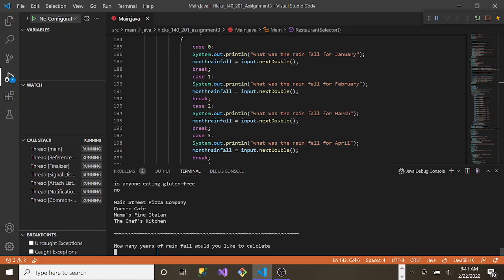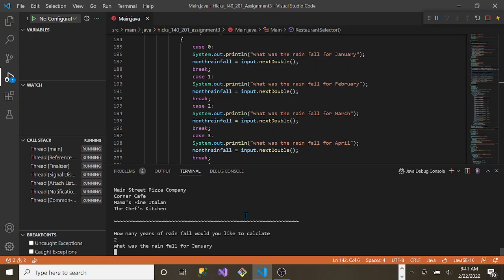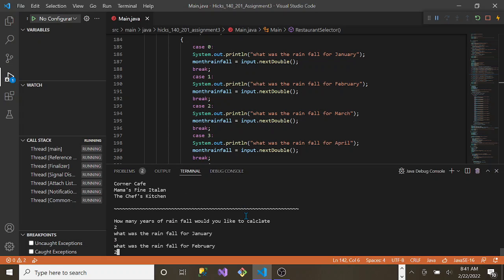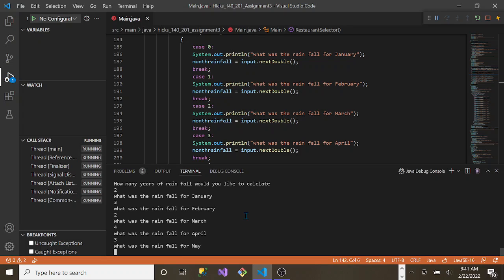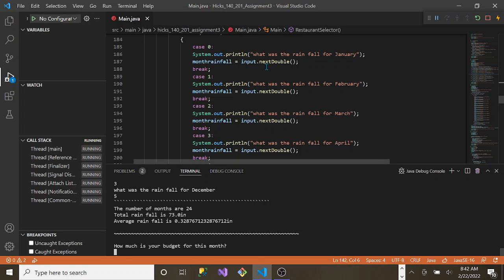And if we run through it, how many years of rainfall? We'll do 2 years. And yeah, this is going to be going through every month. I'll just put in random numbers, put in a few zeros, I don't know. This is the last one.